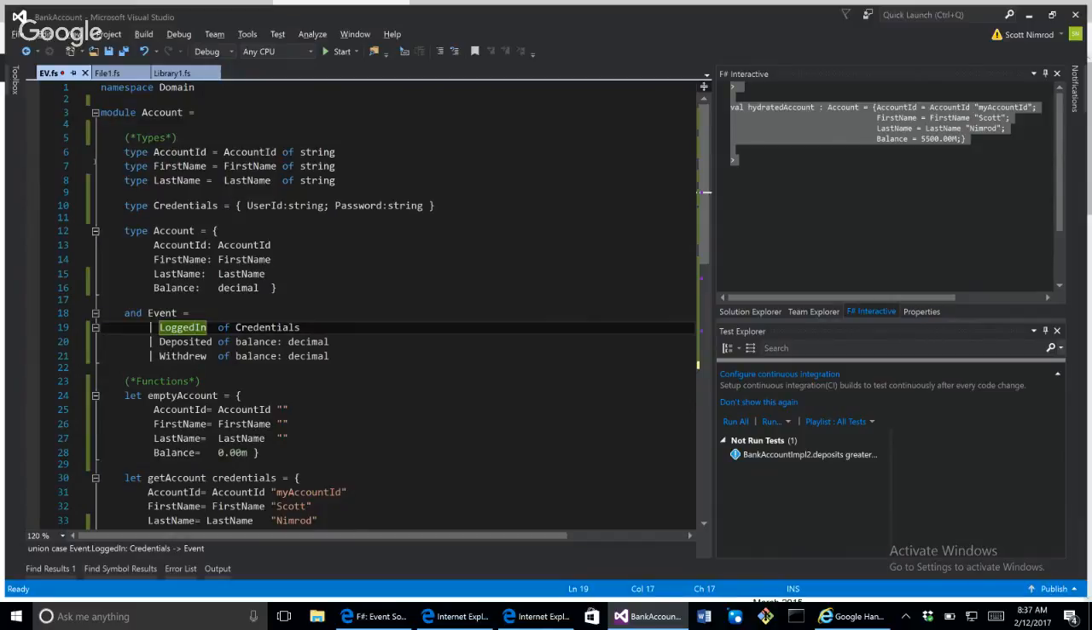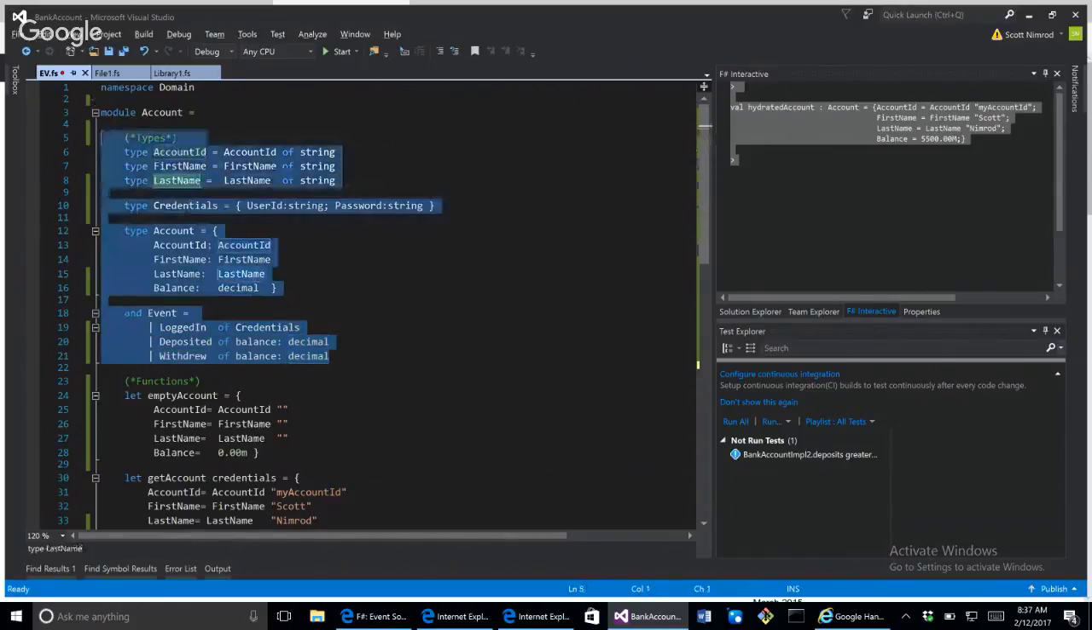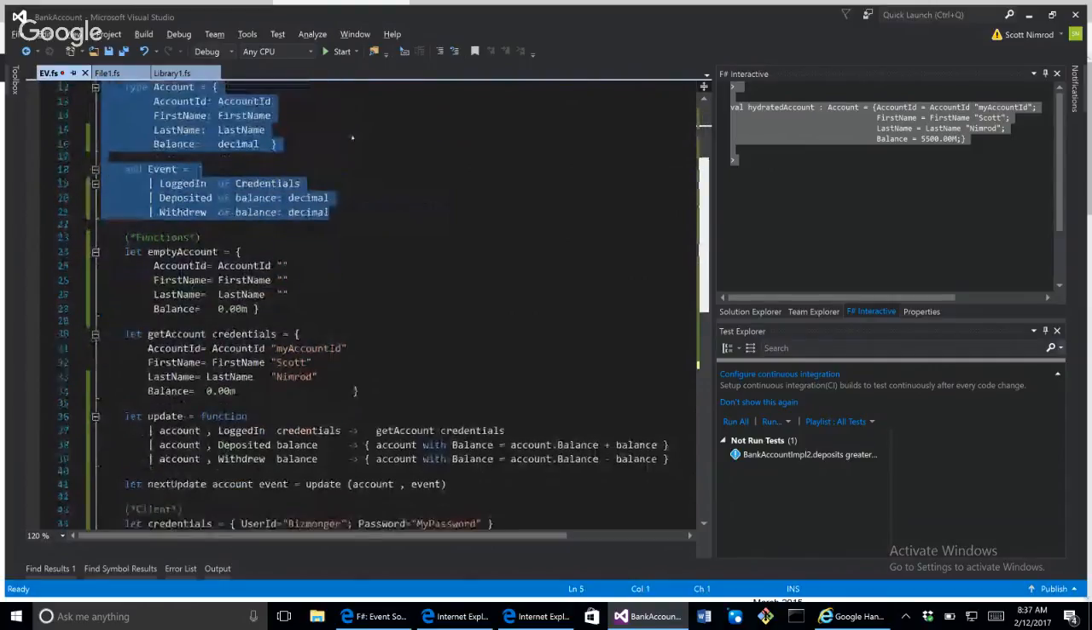Because they already happened, it's important that we provide past tense. The user logged in, the user deposited money, the user withdrew money, etc. So I don't know if it's withdrew or withdrawn. Anyway, that said, those are the types, right, for this example of a bank account. Now, with that said, next, we have the functions, okay?